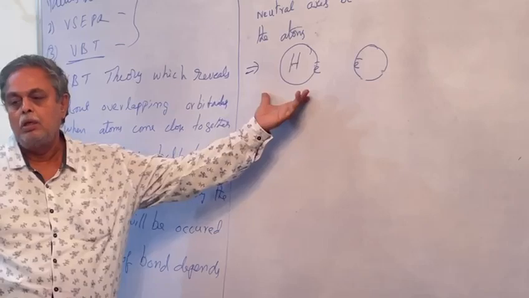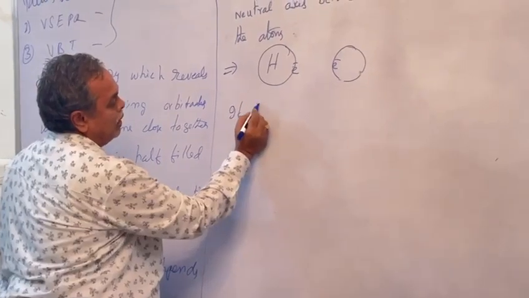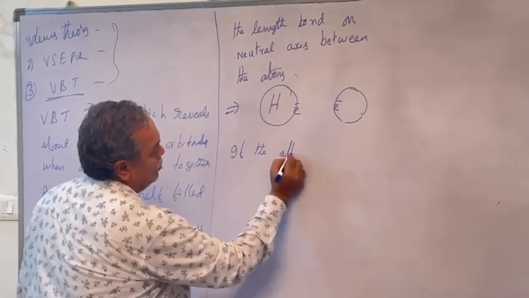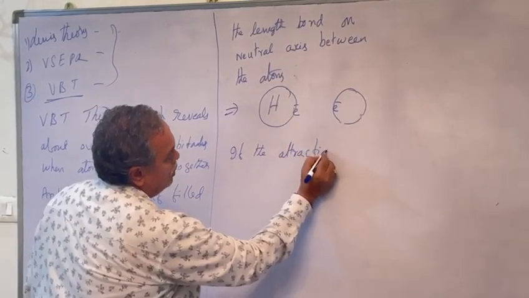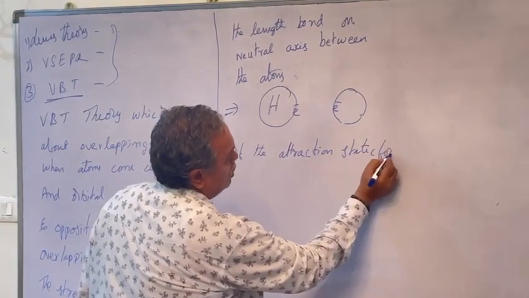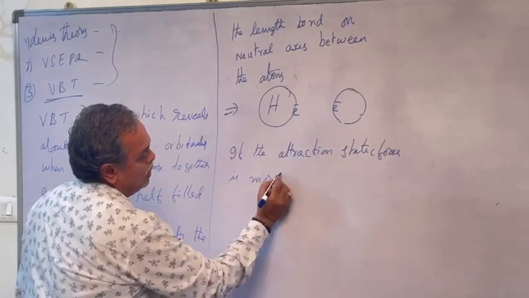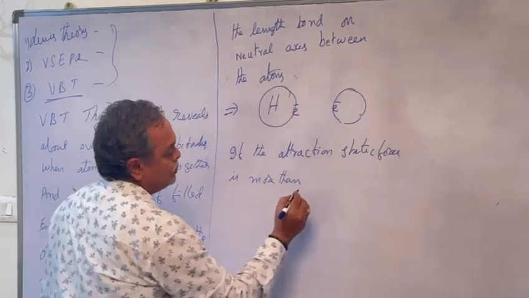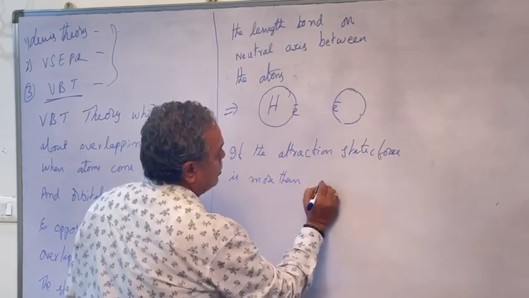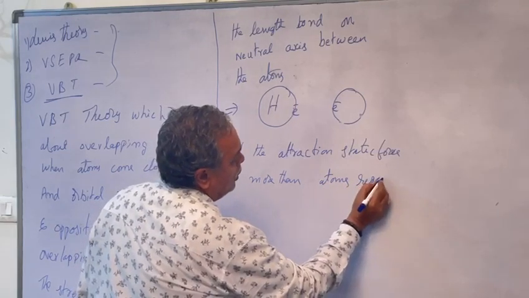If the electrostatic force of attraction is more than the repulsion, the overlapping will happen.